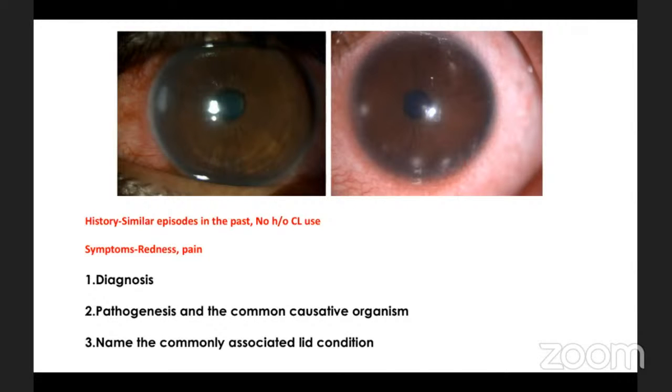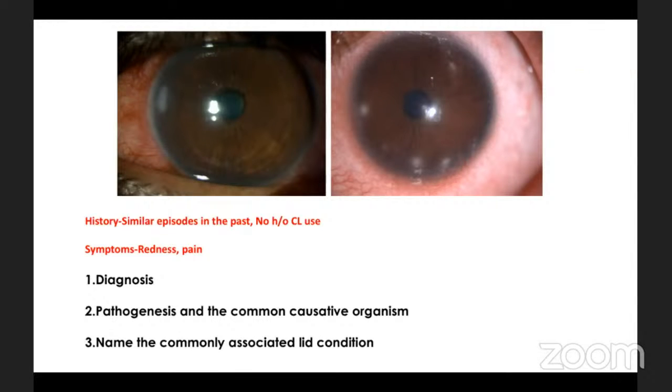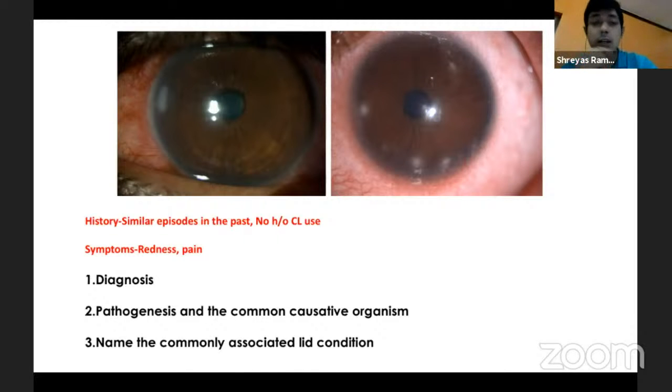Sir, it is associated with blepharitis, other lid conditions. Right. So essentially, yes, like you mentioned, lid conditions like meibomian gland dysfunction and blepharitis could be associated with it. Basically, it is supposed to be a toxic reaction to a staphylococcal infection, though it's not a direct infection. It is more of an immune reaction. The reason why we call it an immune reaction is because it's a sterile infiltrate.